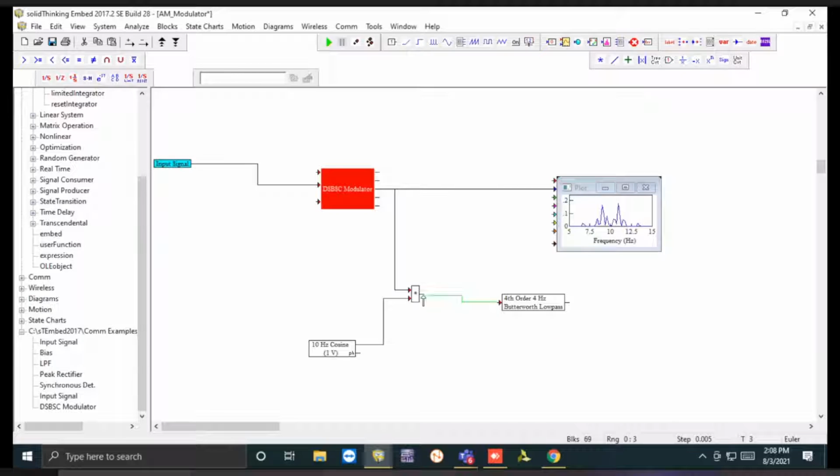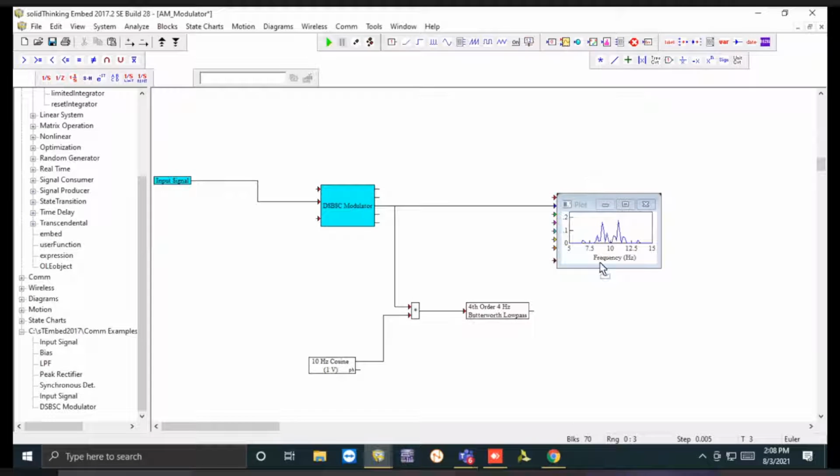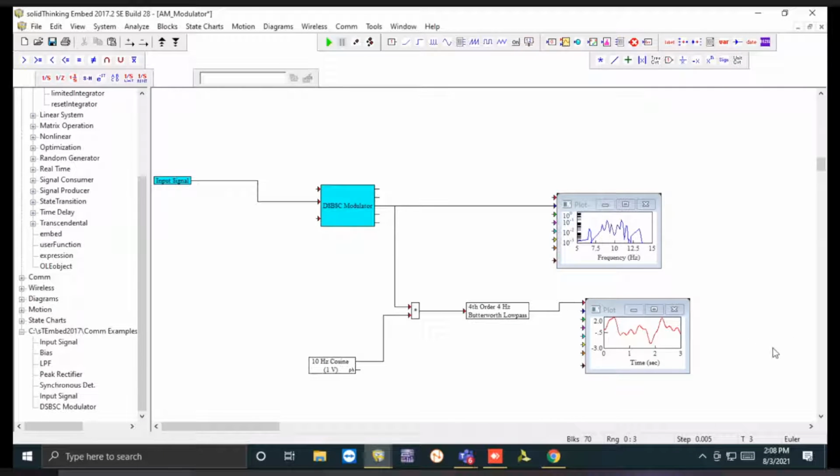So this is our filter, right? It will allow only the message signal to pass. It's a low pass filter. We'll try to see the result. So this is our result. Now we have to see whether we have got the correct output or not.